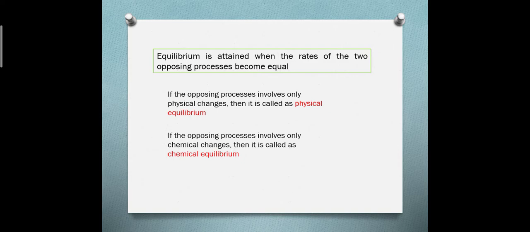Similarly, if the opposing processes involve only chemical changes, then it is said to be chemical equilibrium. And the mixture of reactant and product at equilibrium is called the equilibrium mixture.